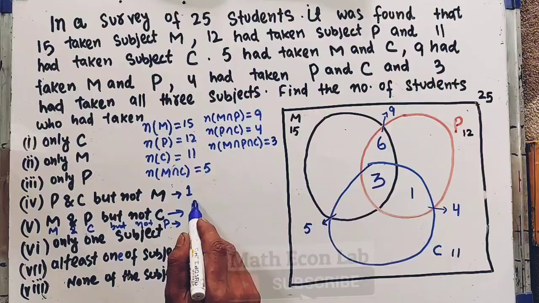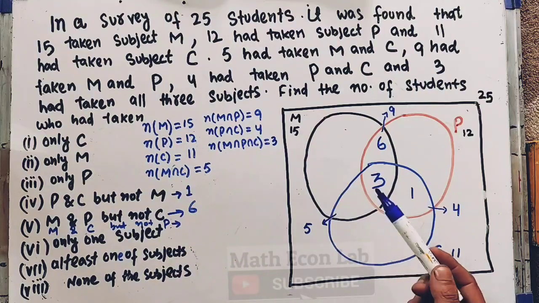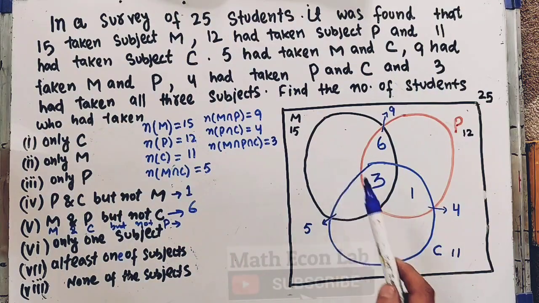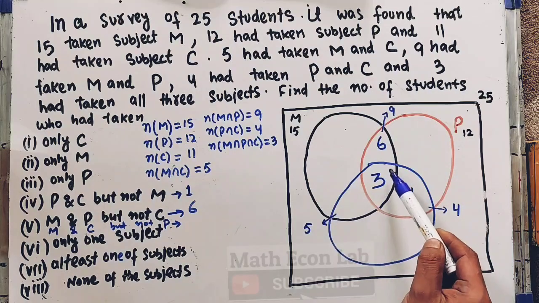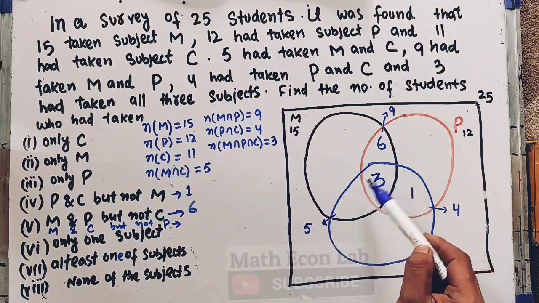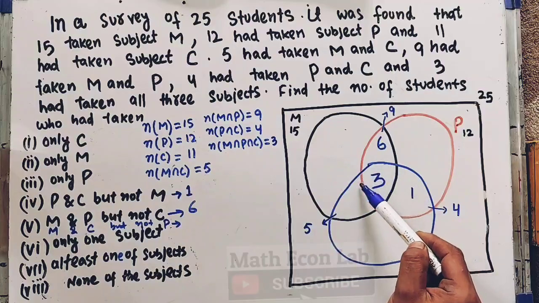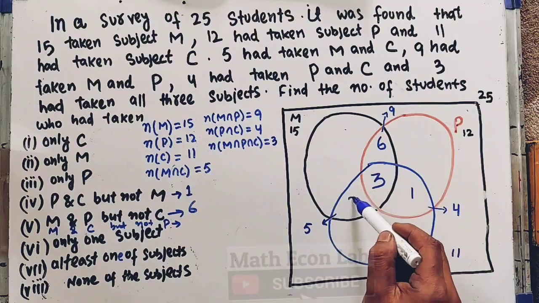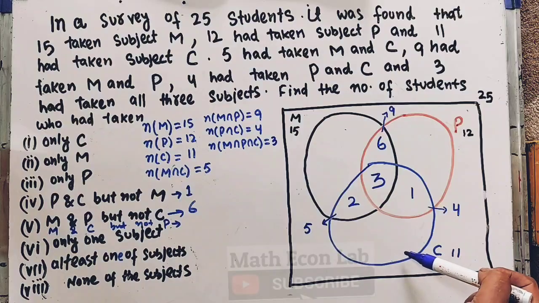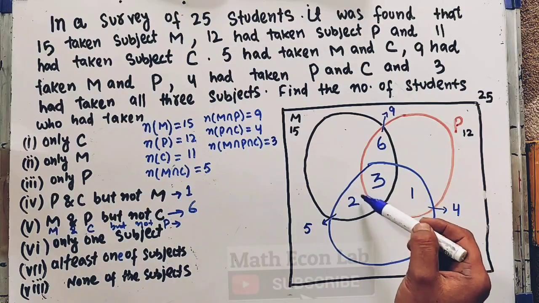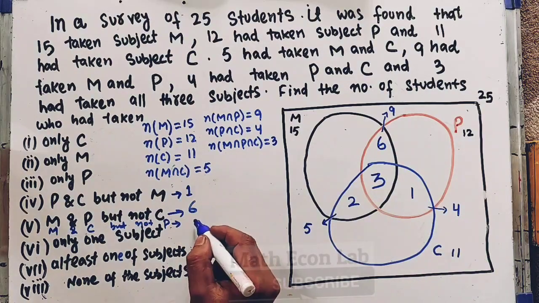This we got as 6. Now the area which is common to M and C but not P will be this very region. Since this whole region is equal to 5, from this we subtract this region, so 5 minus 3 will be 2. Number of students who have taken M subject and C subject but not P subject, this is the region. Okay, it is 2.